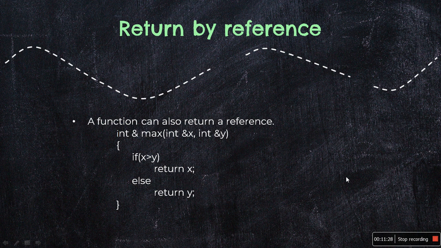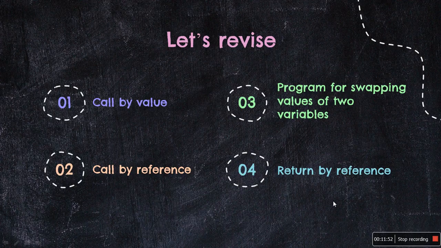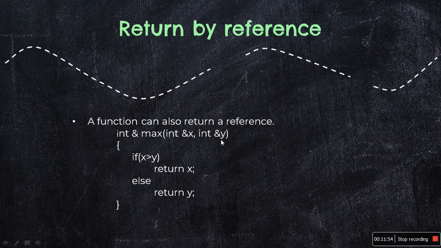Now what is return by reference? A function, as we have seen, can be called by value or by reference. A function can also return by reference. Consider this function, in which you are returning an integer reference. This function is returning a reference as well as taking arguments by reference. Here you compare the value of x and y.